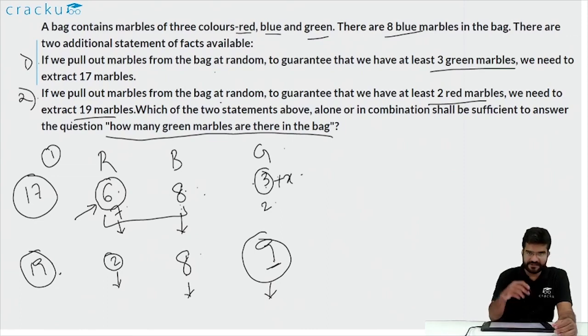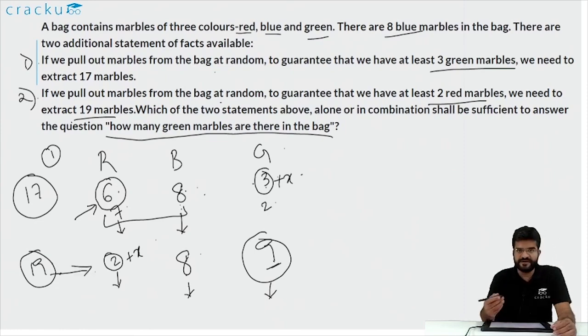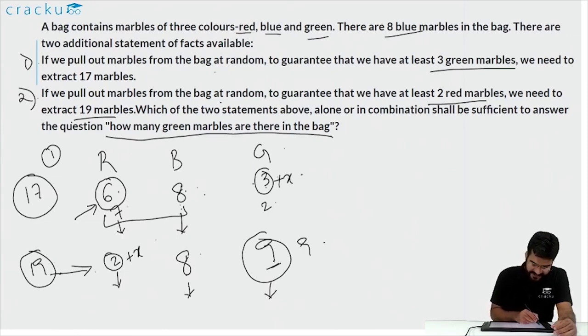Remember that you can't figure out the number of red marbles in the bag using this statement. You can just figure out that there are at least 2 red marbles, but you don't know how many red marbles are there. So based on the second statement alone, you can figure out that the number of green marbles in the bag is 9. So to answer the question, we just need statement 2, we don't need statement 1. That is the answer.